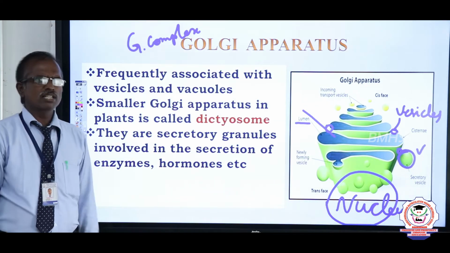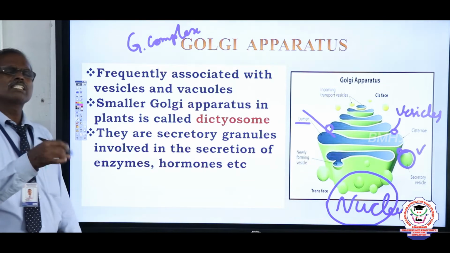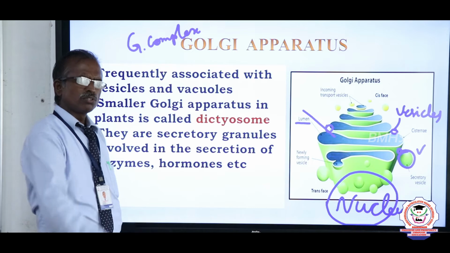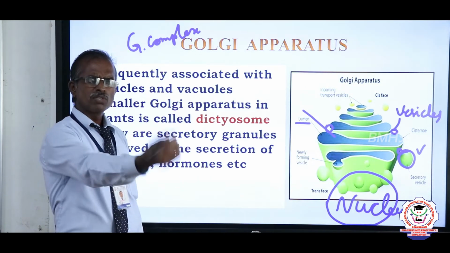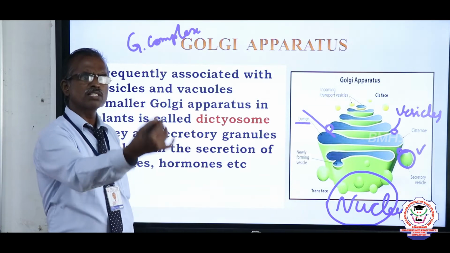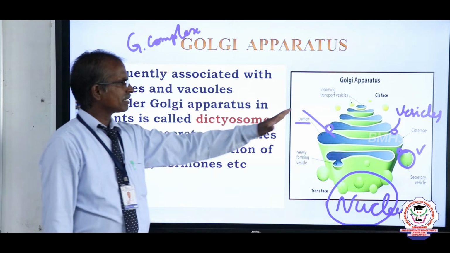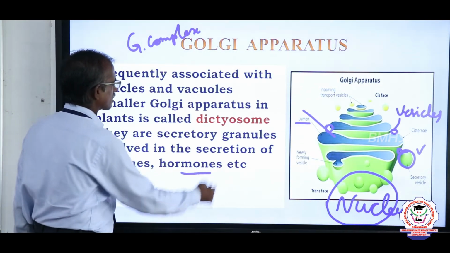The main thing these cell organelles are involved in is secretory function, like secretion of proteins, secretion of some enzymes, and secretion of some hormones. Mainly they do secretory function, so enzymes and hormones are secreted.